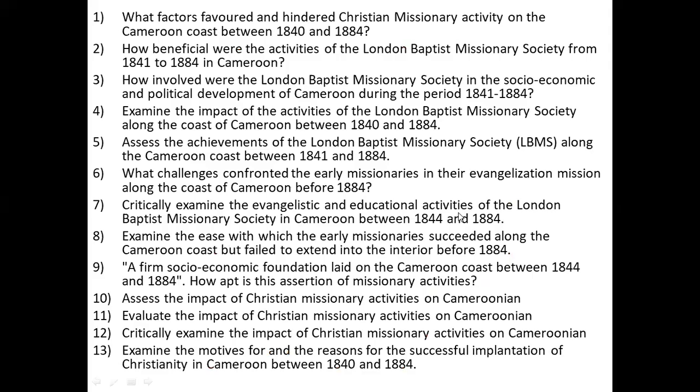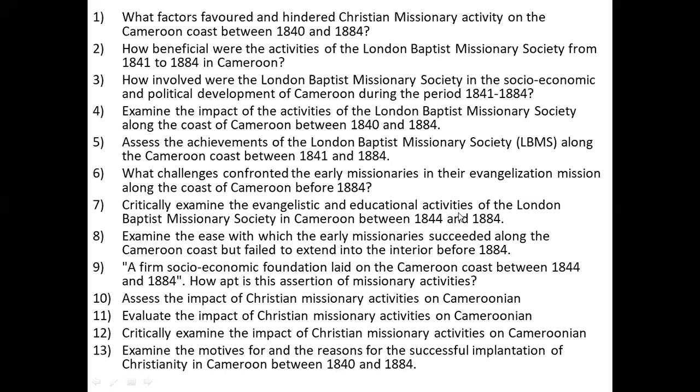The various possible questions under Christian missionary activities in Cameroon. I've chosen 13 from the various mock past GC questions. The first question, what factors favored and hindered Christian missionary activity on the Cameroon coast between 1814 and 1884?